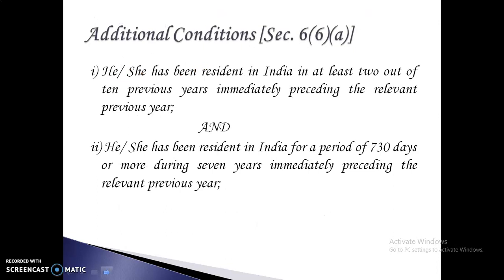Additional conditions under section 6 subsection 6 clause A are: he or she has been resident in India in at least 2 out of 10 previous years immediately preceding the relevant previous year, and he or she has been in India for a period of 730 days or more during 7 years immediately preceding the relevant previous year.